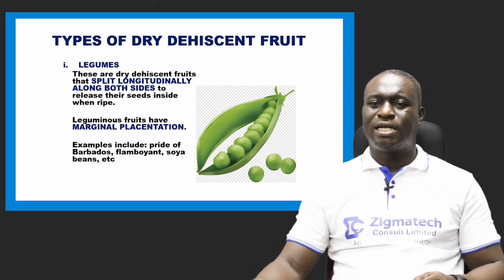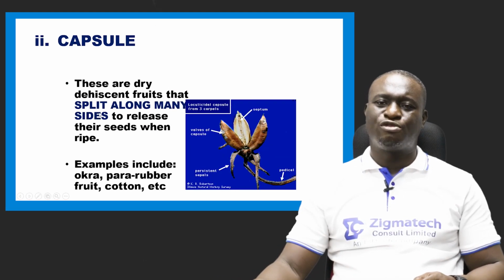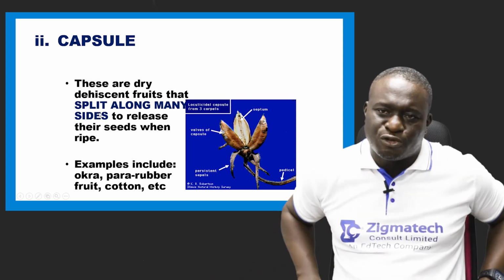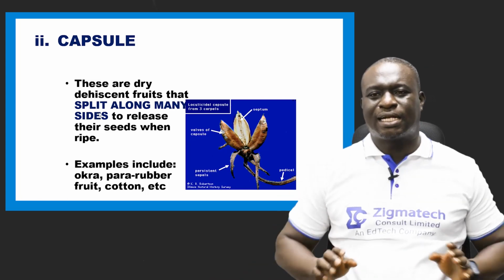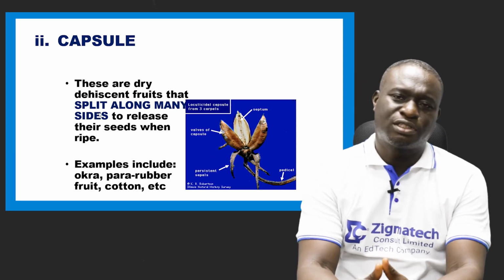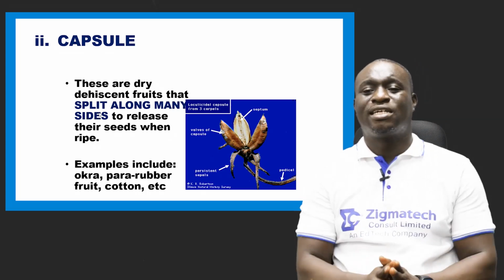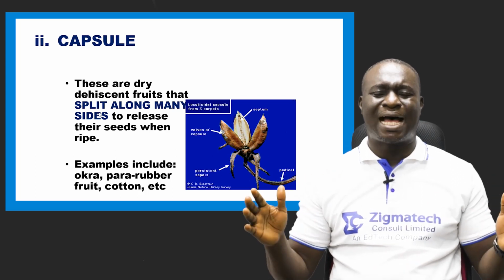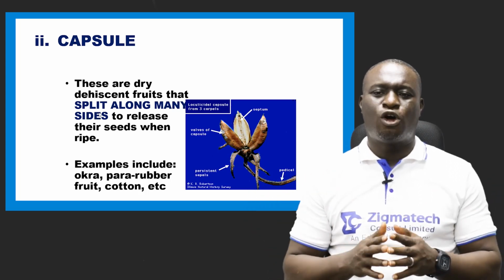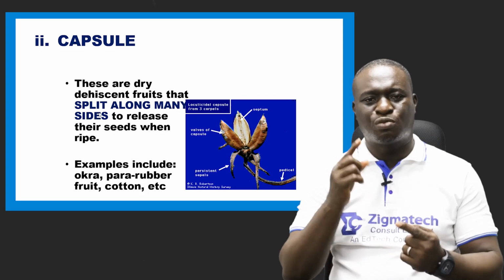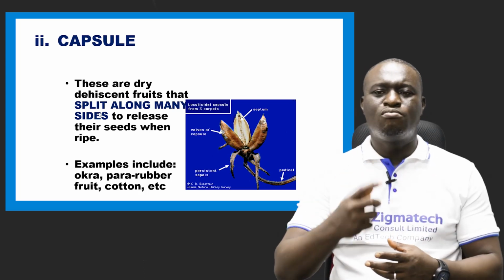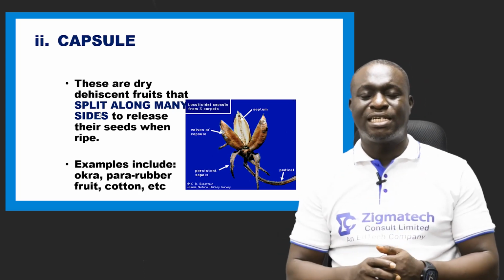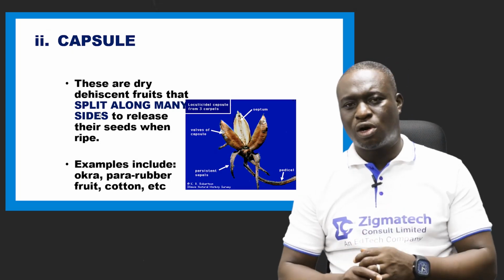Now the next type of dry dehiscent fruit is the capsule fruits. Capsules are dry dehiscent fruits that split along many sides, not just both sides, to release their seeds when they are ripe. An example is the okra plant.